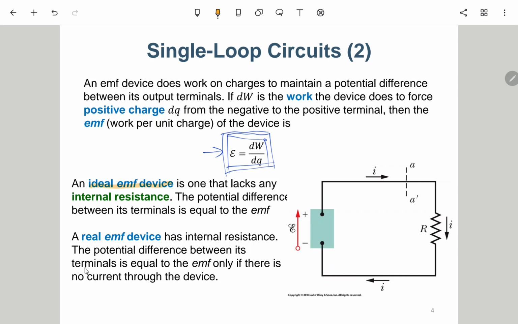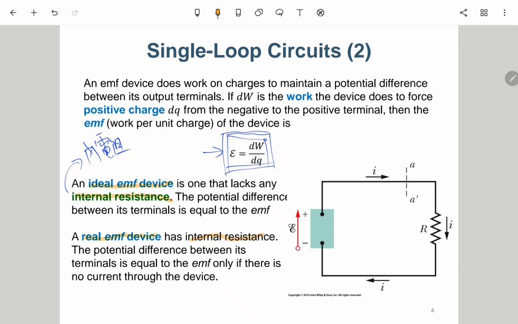An ideal EMF device is one that lacks any internal resistance. 它没有所谓的内电阻。The potential difference between its terminals is equal to the EMF. 你觉得不是很理所当然吗？但是其实现实当中它是不存在的，它只是为了方便而已。就是说我假设它是3伏就是3伏，1.5伏就1.5伏。但是实际上，如果它有内电阻的话，就不是那样。